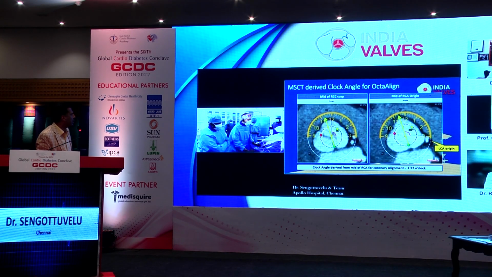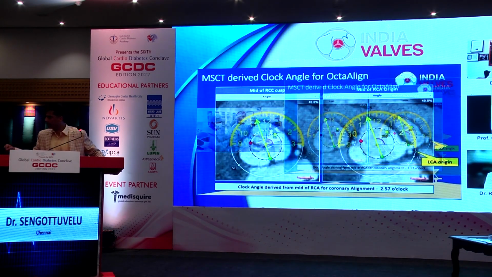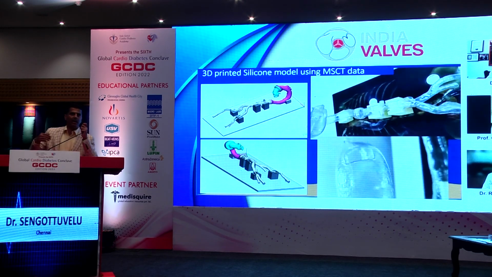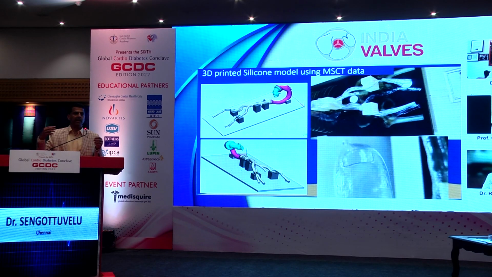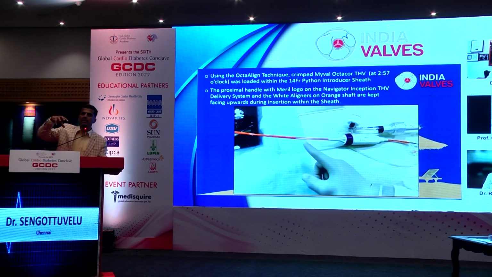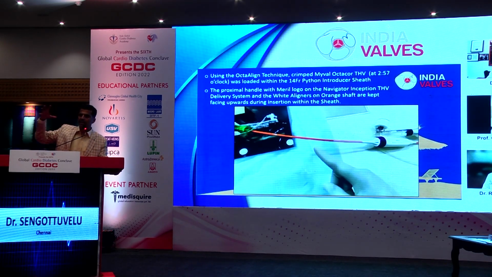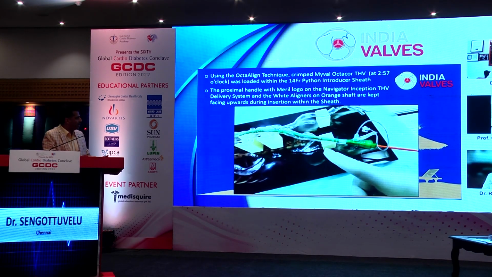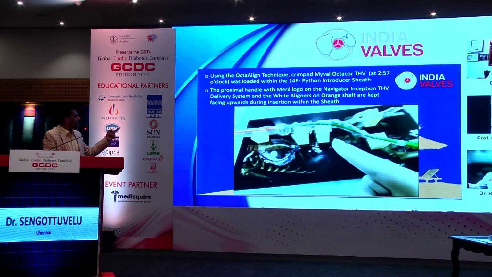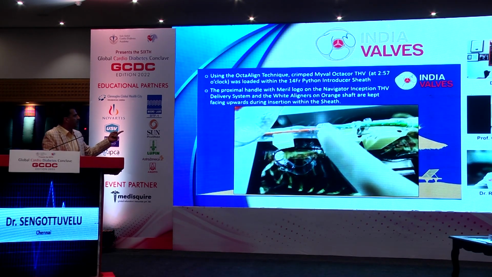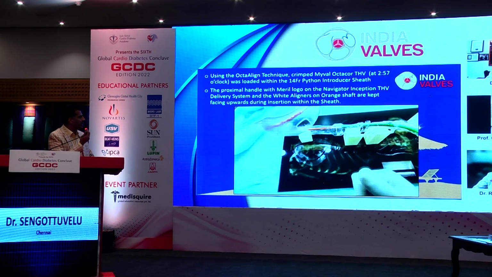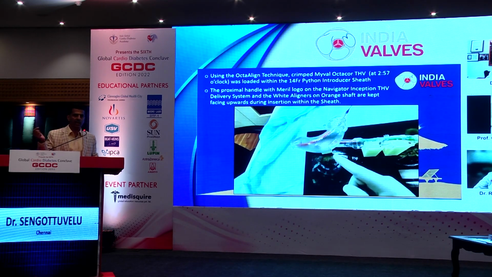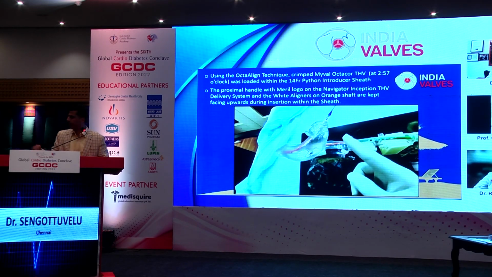Coming to our patient, this is our CT, where you can see that. So what we are doing is we are using a model to show that effectively we can position the valve not opposite the coronaries, so that the coronary arteries are free for future intervention. So this is a valve demonstration just before the live case, where we used a model and have shown that by placing the valve using a technique where we can align it away from the coronaries, the coronary arteries will be free for future intervention. You can go one step forward.